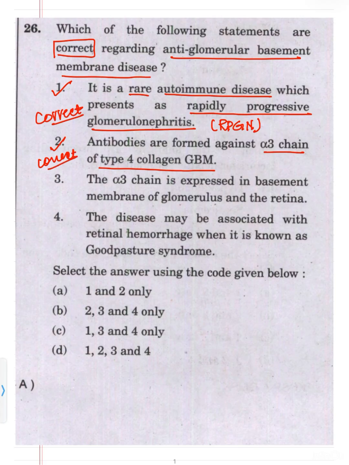Question number 3, the alpha 3 chain is expressed in the basement membrane of glomerulus. This is right. And the retina, no, this is wrong. It is in the lungs basement membrane. The disease may be associated with retinal hemorrhages when it is known as the Goodpasture syndrome. No. If the disease along with the glomerular basement membrane, so along with the problem in the kidney, it is also associated with the hemorrhage in the lungs, then it is known as the Goodpasture syndrome. So again, this is wrong.